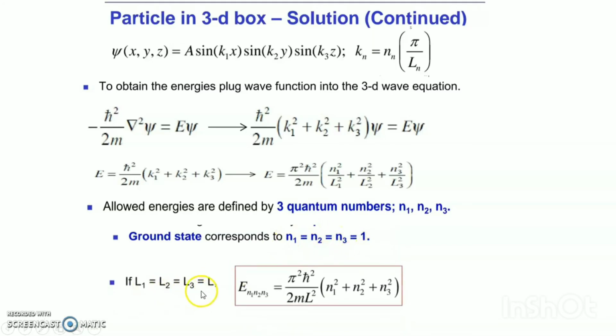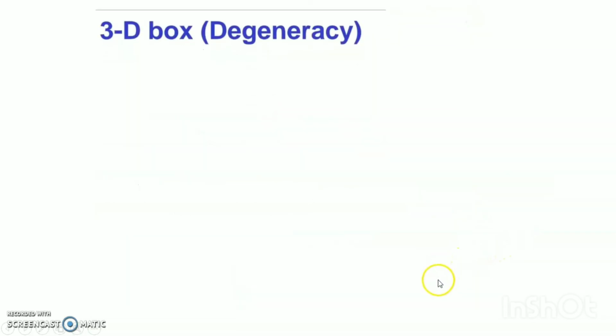If L1, L2, L3 are equal to L, then E(n1, n2, n3) is equal to pi square h bar whole square over 2m L square times n1 square plus n2 square plus n3 square. So friends, this is my diagram with L1, L2, L3. I have already discussed the 3D box.